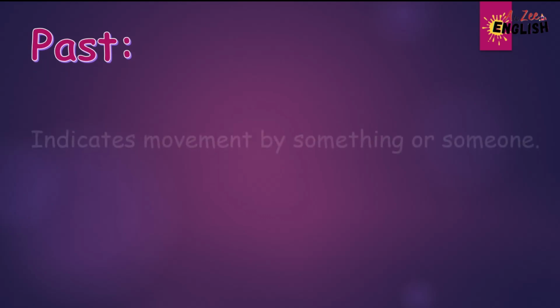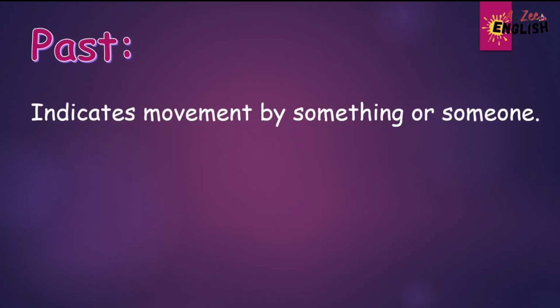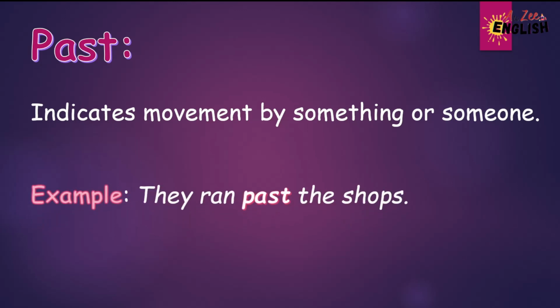The next preposition is past. Past indicates movement by something or someone. For example, they ran past the shops. Past signifies the movement of individuals running by or alongside the shops. So these are some prepositions of movement.